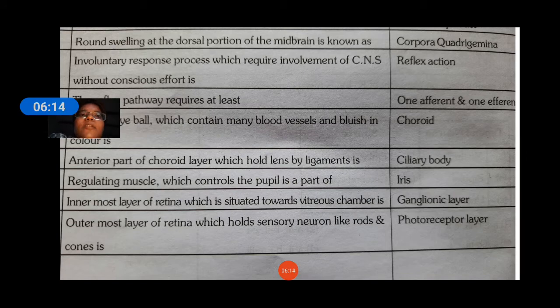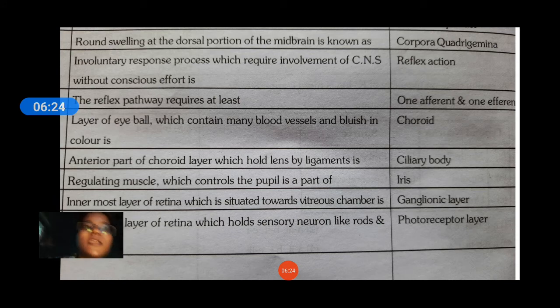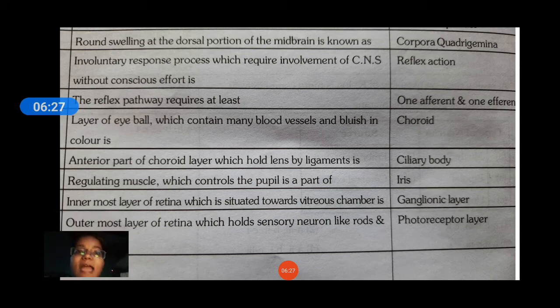Round swellings at the dorsal portion of the midbrain are corpora quadrigemina. The involuntary response process which involves the CNS and occurs without conscious effort is reflex action. The reflex pathway requires at least one afferent and one efferent. The layer of the eyeball which contains many blood vessels and is bluish in color is the choroid.